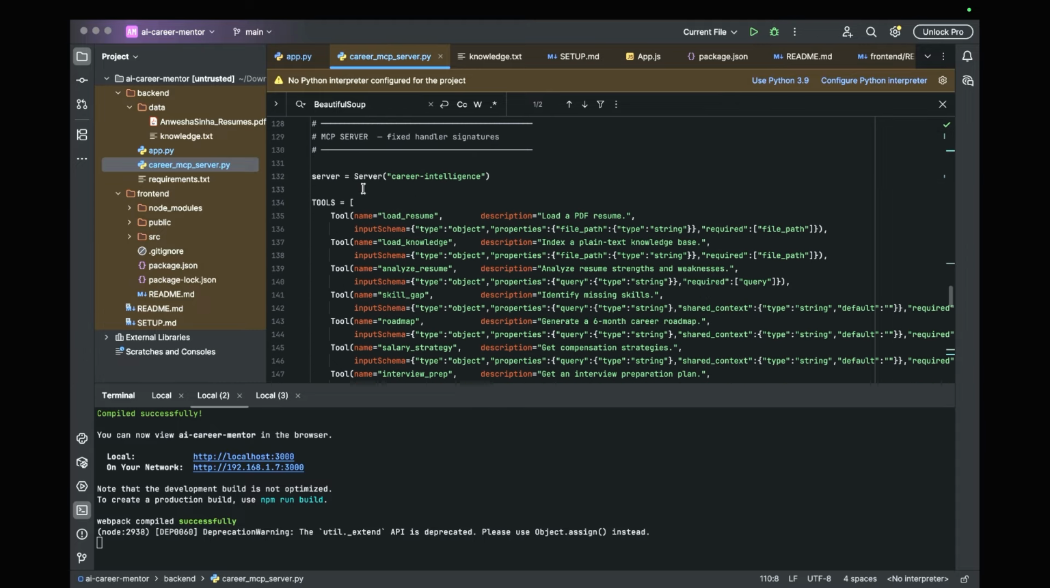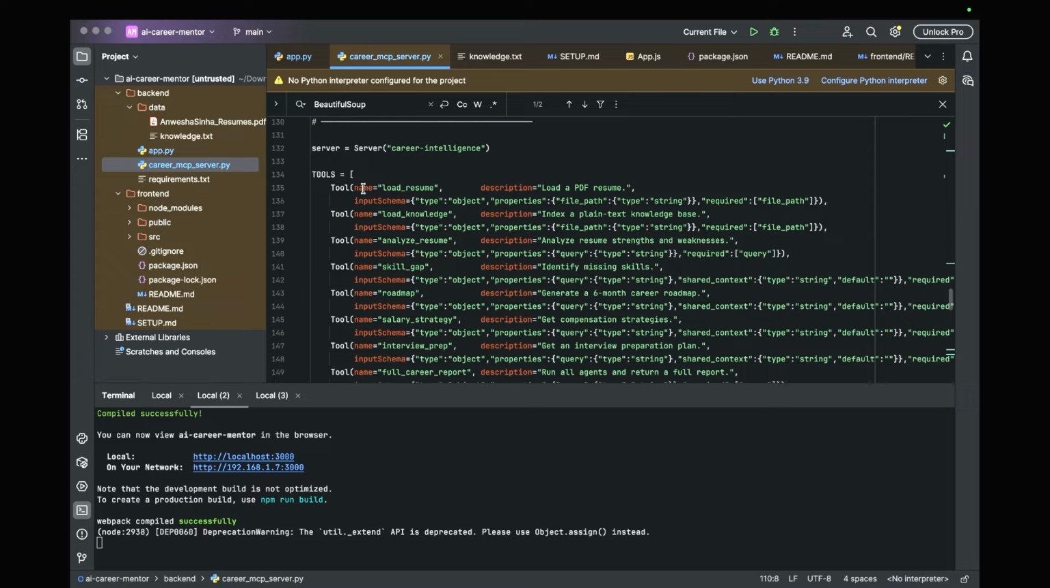This is the MCP server, which is something new that we are trying now. So we are having the tools. This is the way you will see how the tools are defined. We have the name, we have the description, we have the input schema for it.